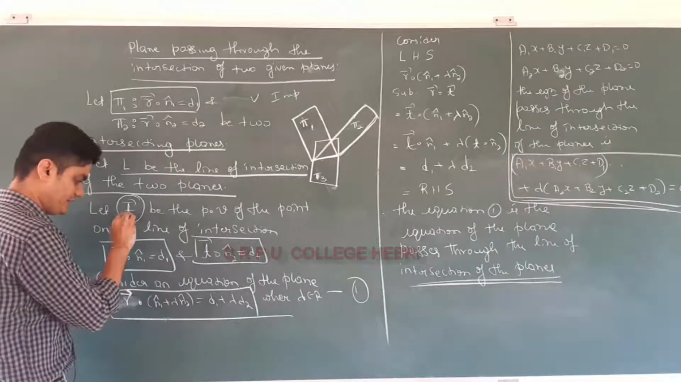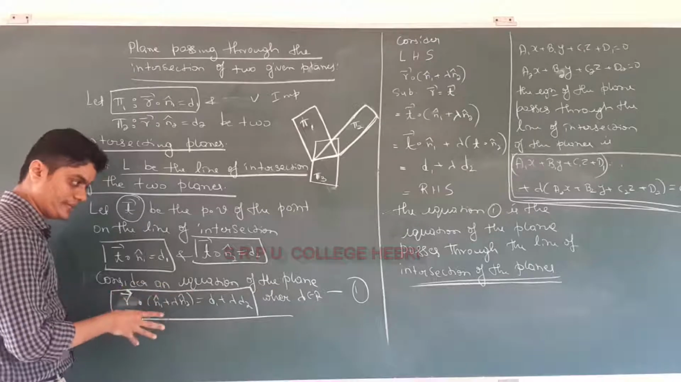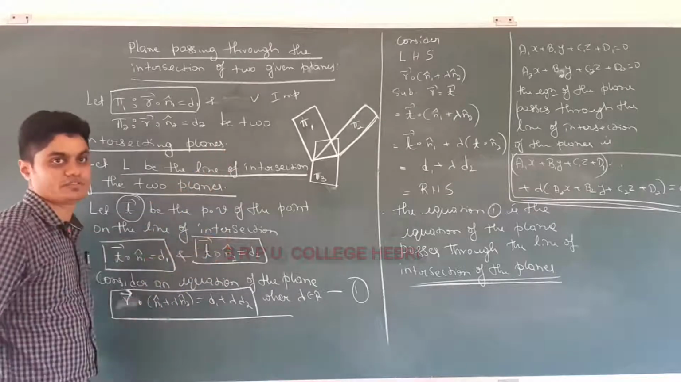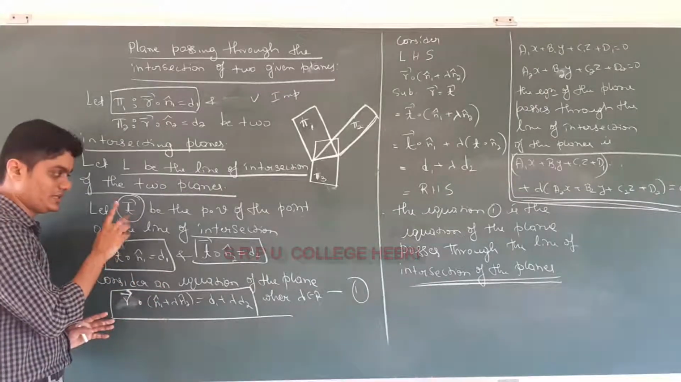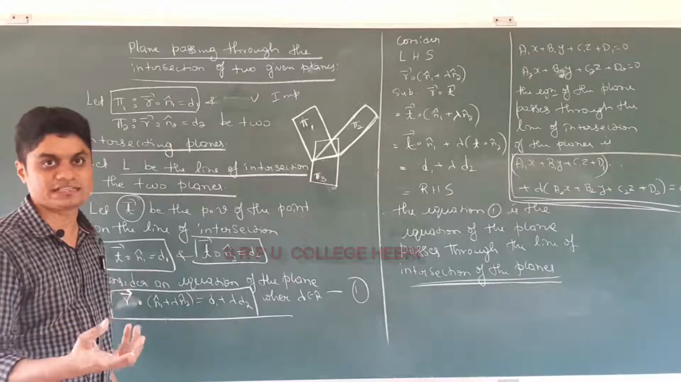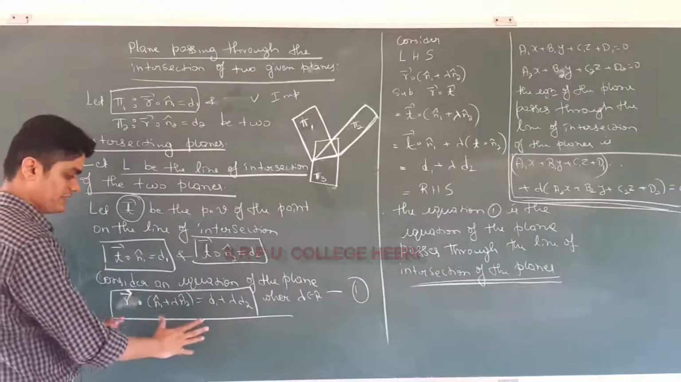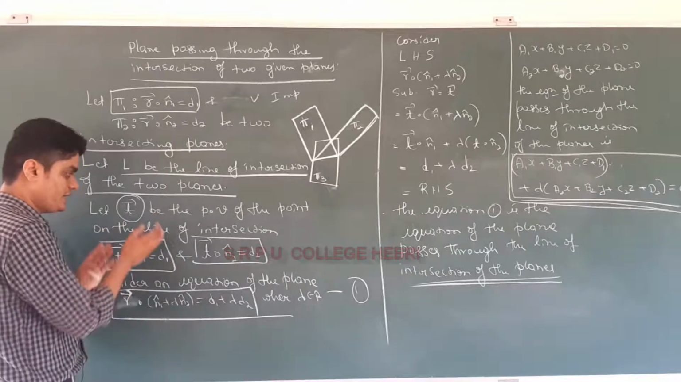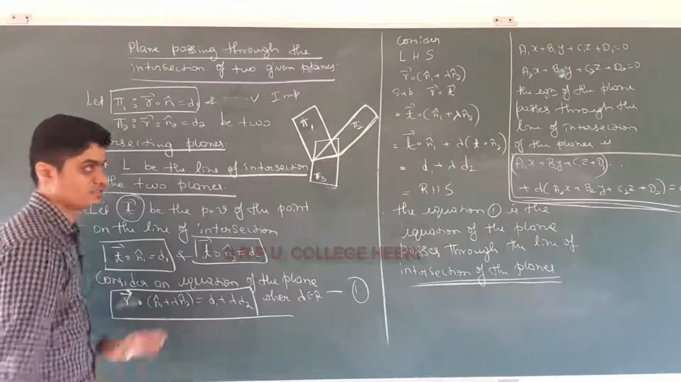If you prove this vector satisfies this equation, what you have proved is that this is the plane equation that passes through the line of intersection of the two planes. So I'll show you how to prove it. How to check whether a point satisfies an equation or not? You substitute in LHS and RHS and prove LHS equal to RHS. Here the same work applies: I take the LHS expression, replace r by the vector, then I'll show you this is nothing but the RHS.